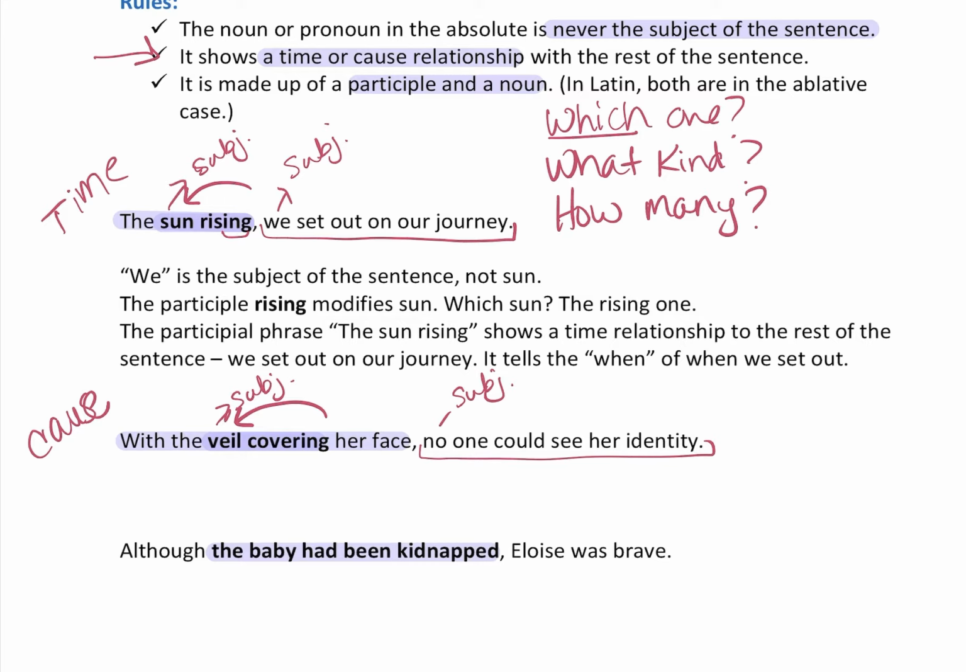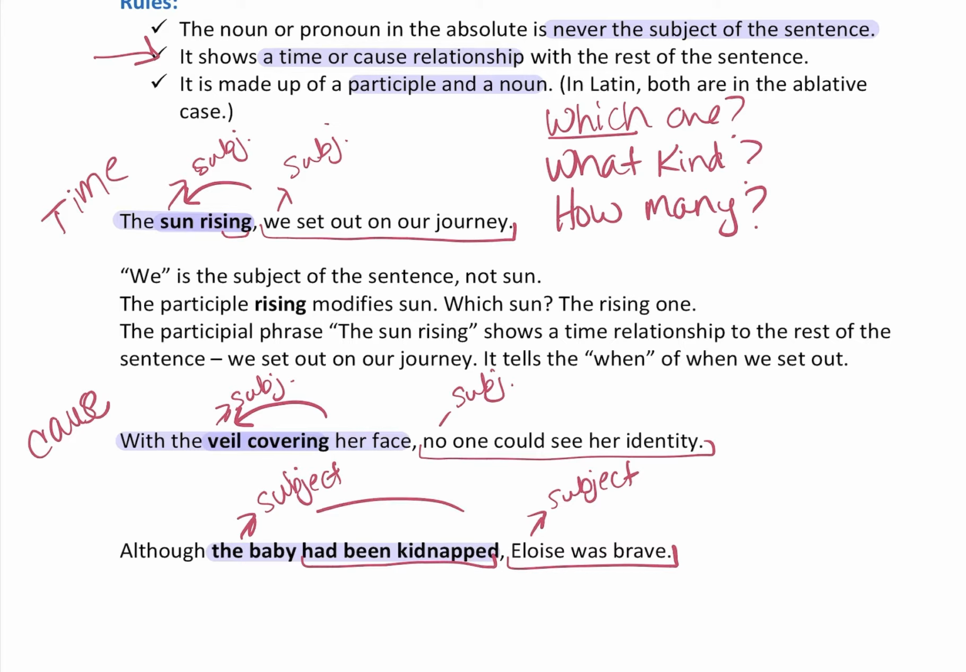Eloise is the subject of the sentence. Eloise was brave. That's the main clause. That's the sentence. She's the subject. What is the subject of the ablative absolute? It's the baby. They are two separate things. Okay? The participle had been kidnapped, right here.